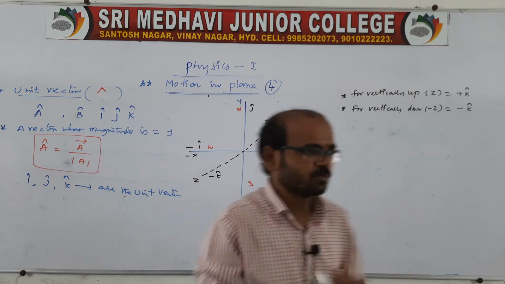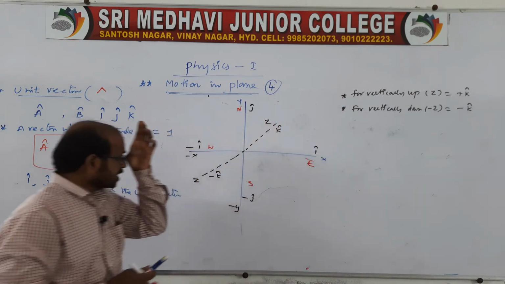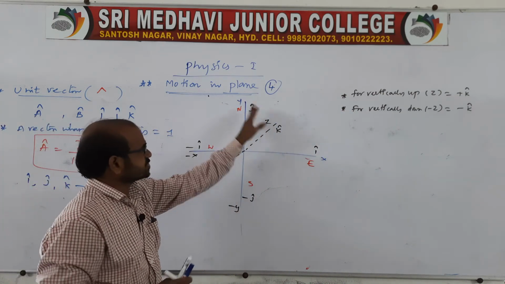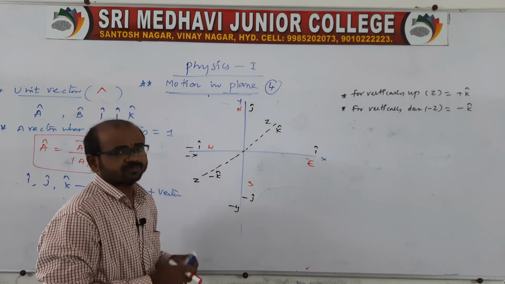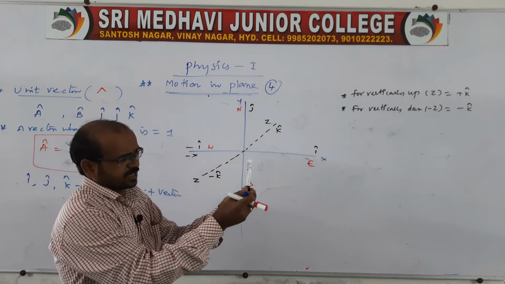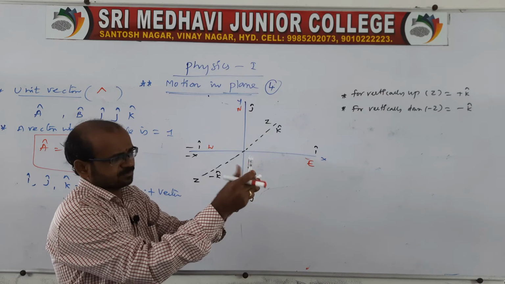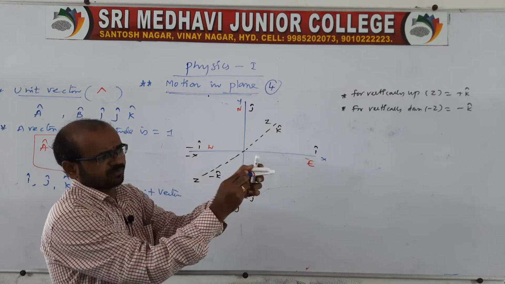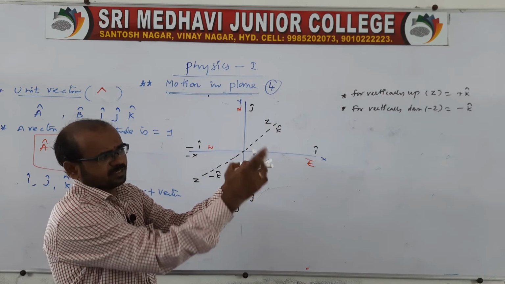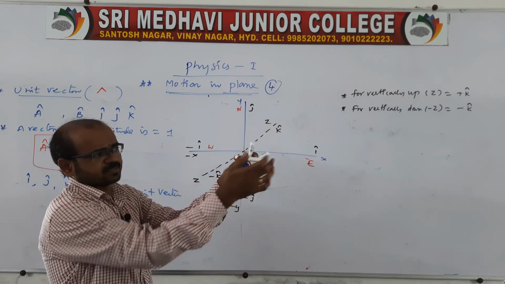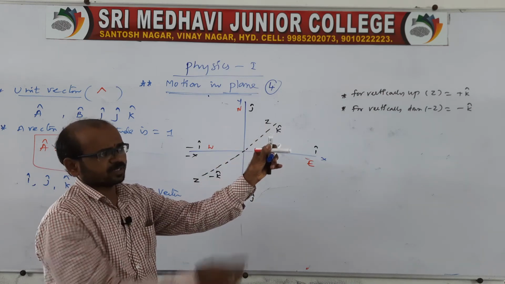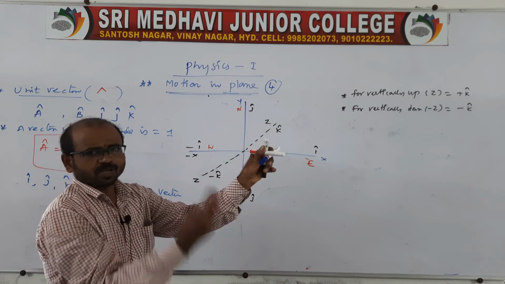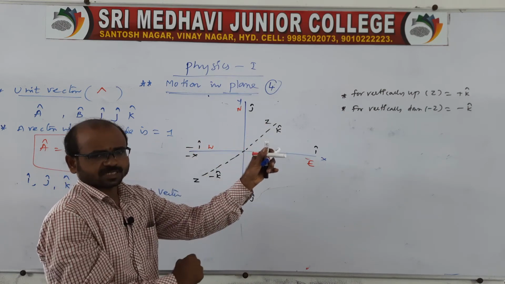And here I will tell you one more thing. Look, i, j, k are mutually perpendicular unit vectors. Suppose you take it like this: x, y and z, three mutually perpendicular axes, that is, i, j, k, three mutually perpendicular unit vectors.